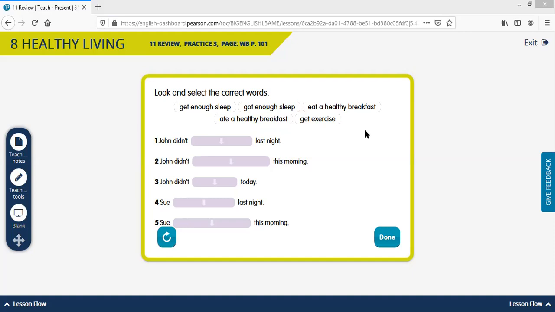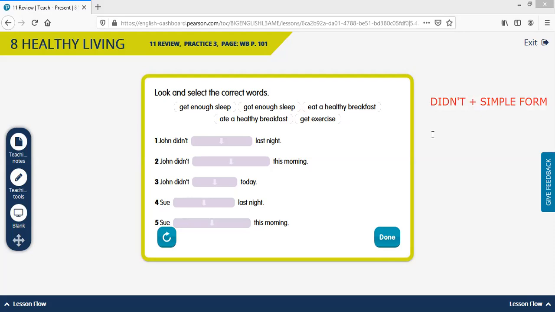So let's start with number 1. John didn't. Now remember, again, after we put didn't, we will use simple form. I know I said to relax, but we cannot forget it. We can relax about that, but we can never forget it.